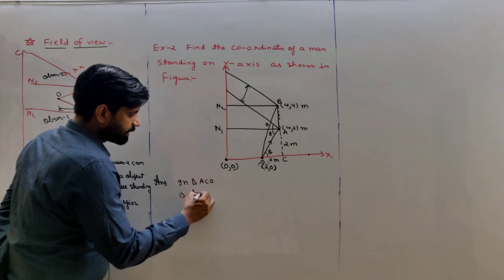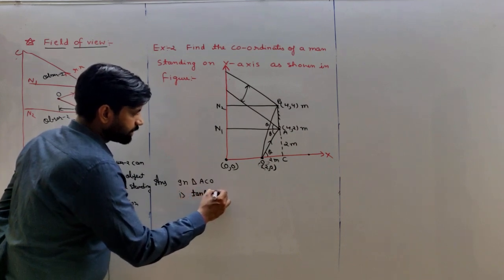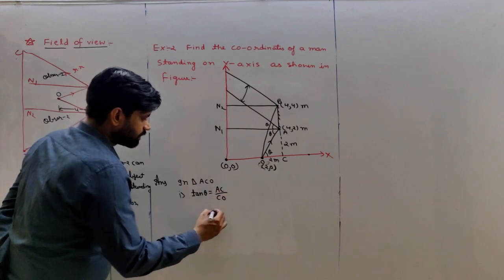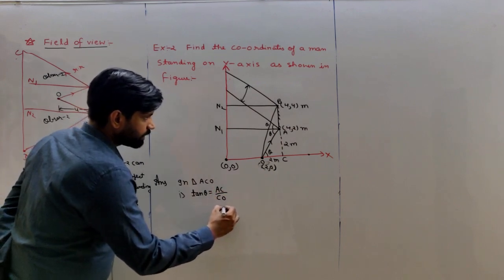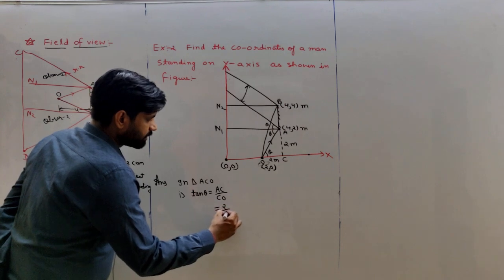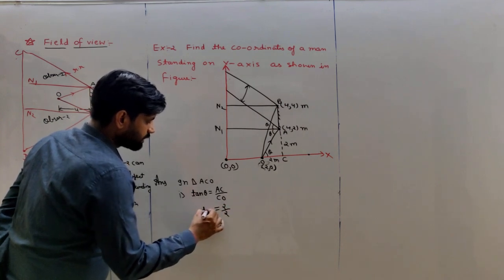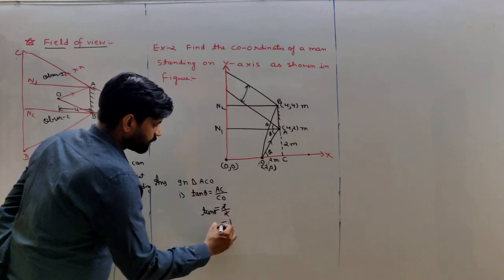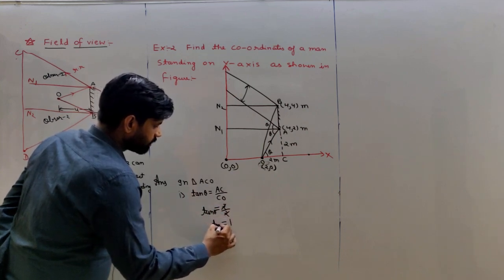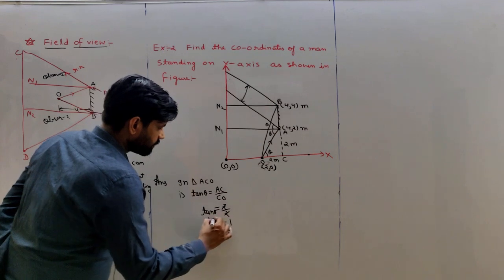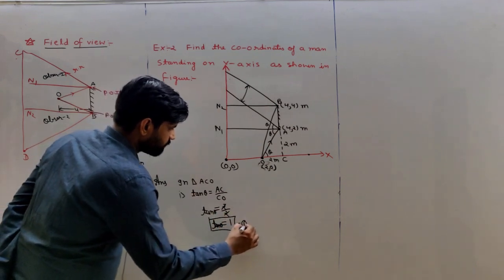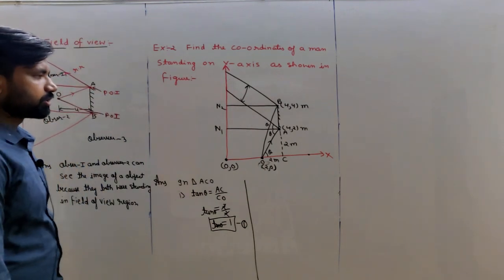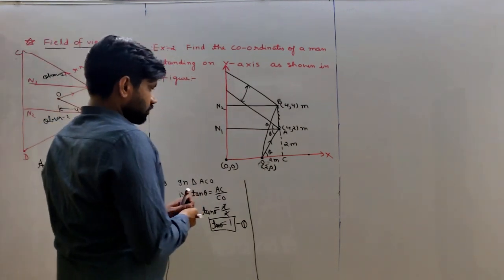We can say that tan theta is equal to AC upon CO, that is, AC is 2 meter and CO is also 2 meter. Then tan theta is equal to 1. So this is equation number 1. Understand? Very simple question.